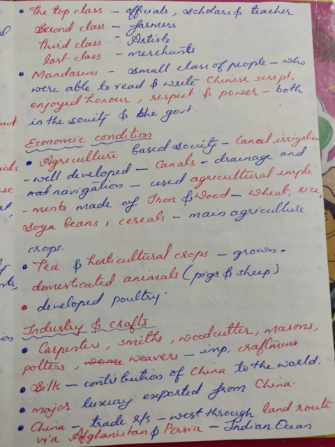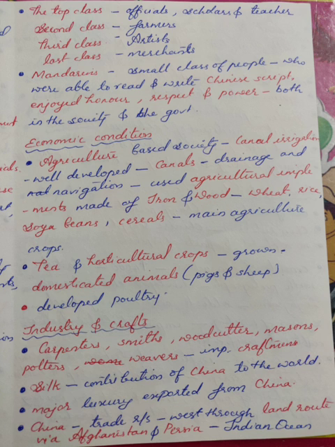The next part you are going to learn about is the economic condition of Chinese civilization. This Chinese civilization was an agriculture based society. Canal irrigation was well developed by the Chinese. Canals were also used for drainage and navigation. They used agricultural implements made of iron and wood. Wheat, rice, soybeans, cereals were the main agriculture crops. Tea and horticulture crops, you can say gardening cultivation, were also grown.